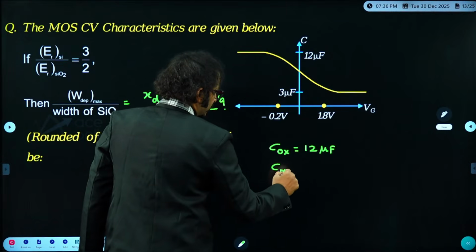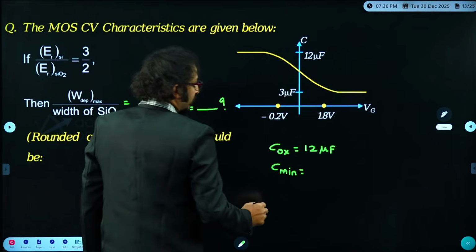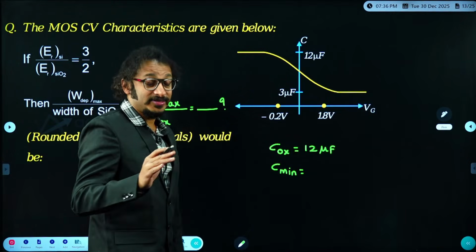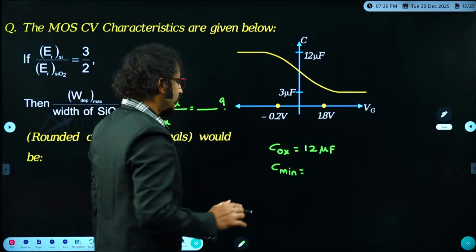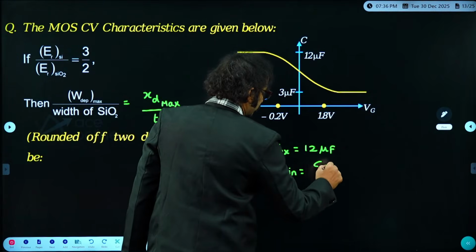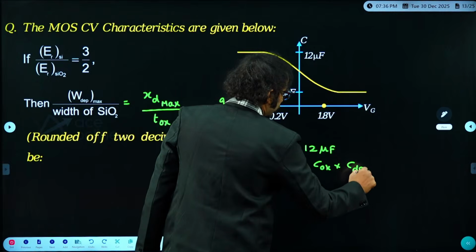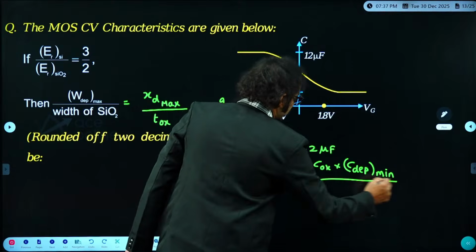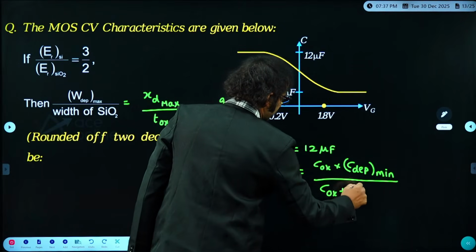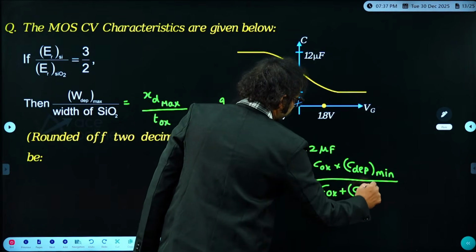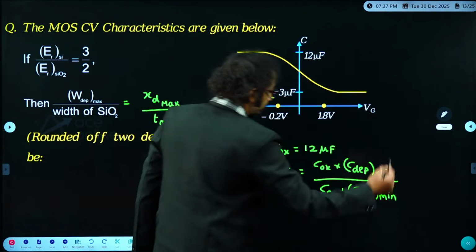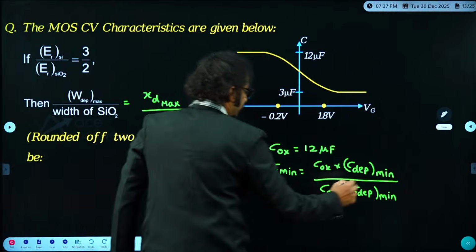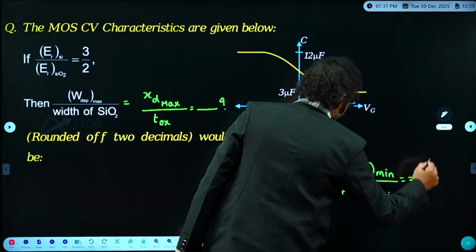And what is C minimum, dear students? C minimum is nothing but, capacitors in series, C1 C2 by C1 plus C2. That means COX into C depletion minimum, divided by COX plus C depletion minimum. True or not, everybody in the class? So what is C minimum here? That is 3 microfarads.